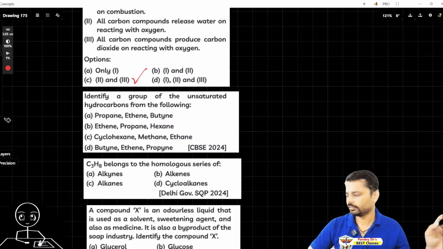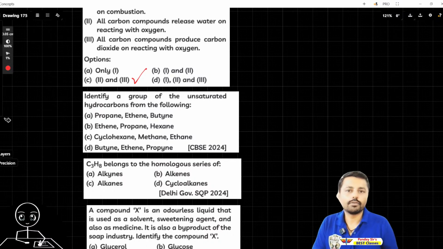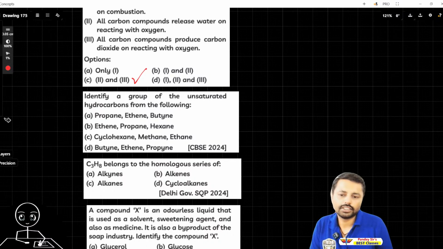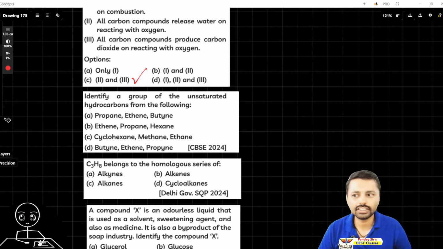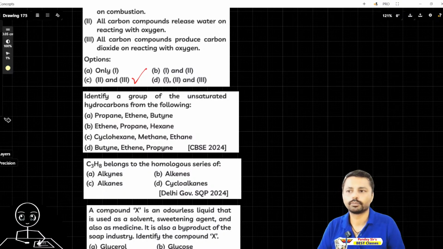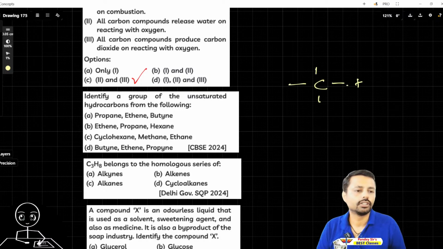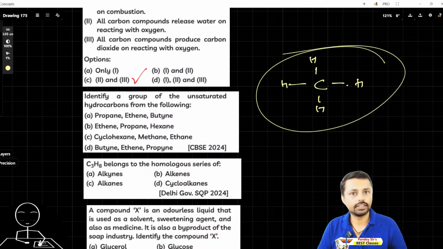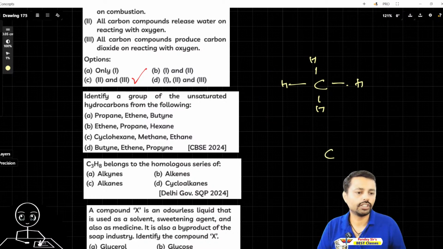Okay, done. Now I'm solving it. Propane, it's saturated. Wait, what is saturated and unsaturated? I will tell that to you. See, carbon, carbon, carbon, hydrogen, hydrogen, hydrogen. Okay, this is methane. Here you see all valencies are fulfilled. Now here you see carbon, carbon, double bond, hydrogen, hydrogen, hydrogen, hydrogen.